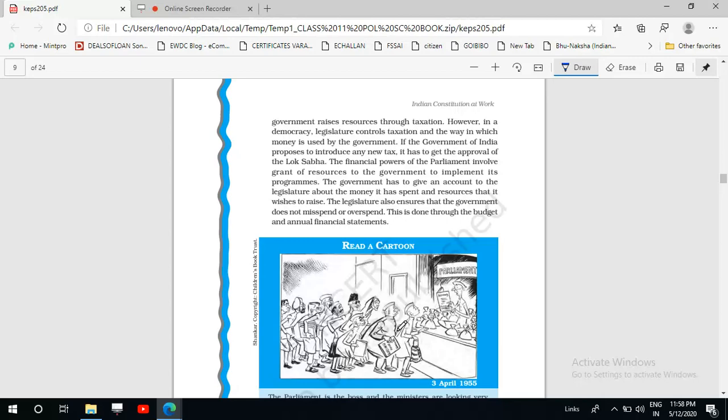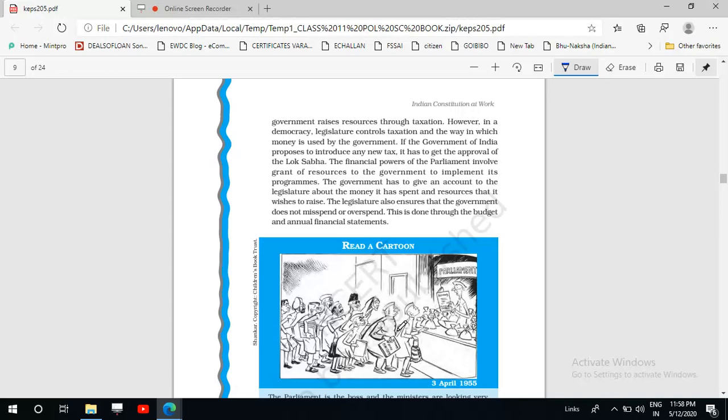And in this function also we see that the Lok Sabha has greater control, more control over the executive. If we compare the financial powers of both the houses, we see that the Lok Sabha has more power than the Rajya Sabha in this regard.